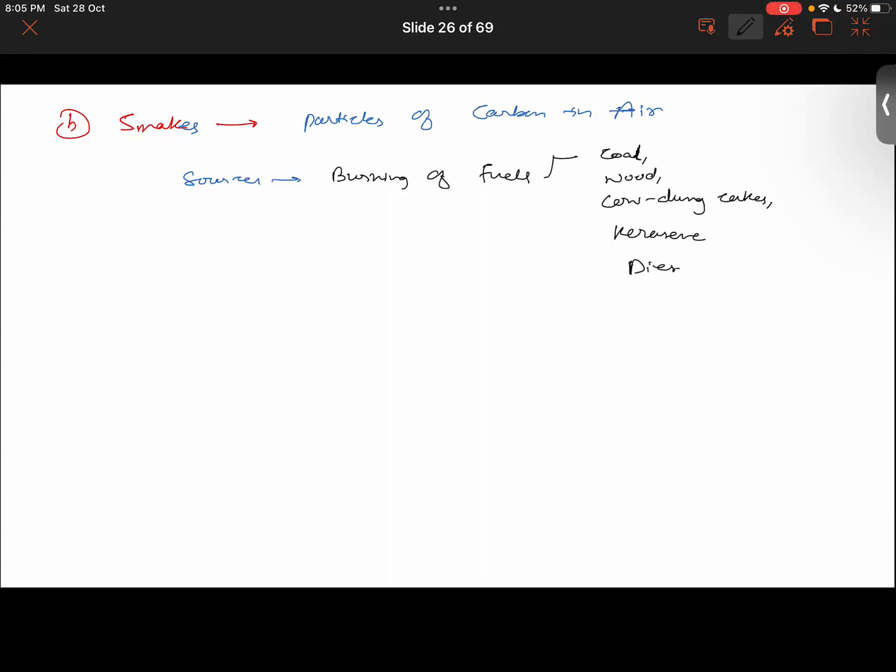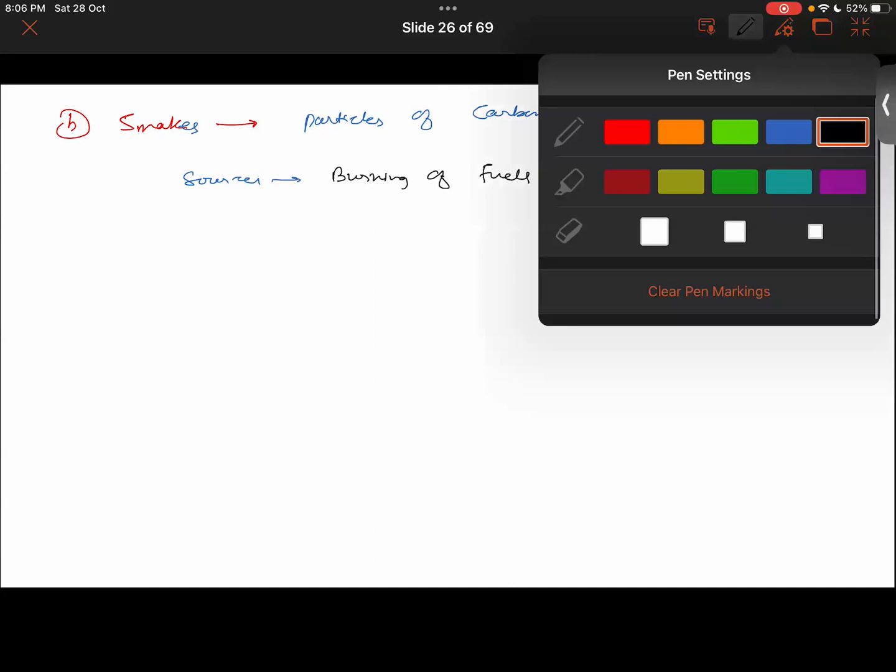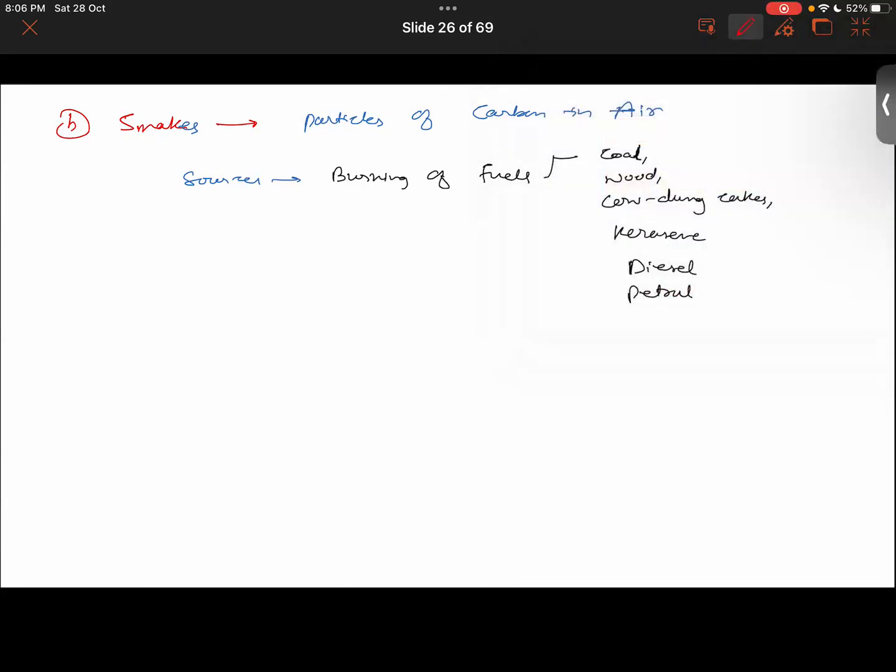Talking about diesel, petrol, all the petroleums, constituents of petroleums. So these are basically sources of smoke. The major source of smoke is basically coal, coal, cow dung cakes, etc.